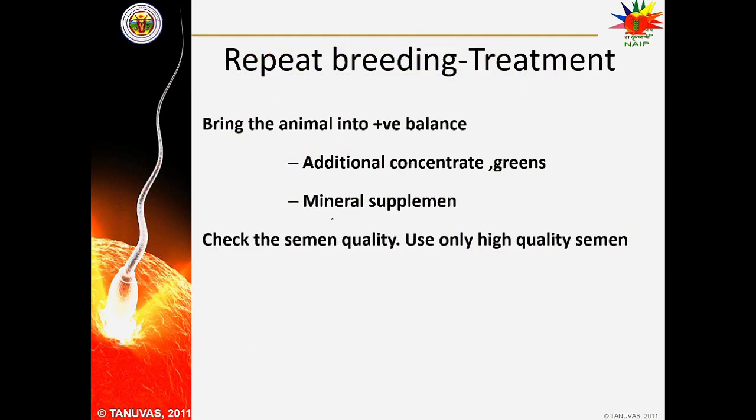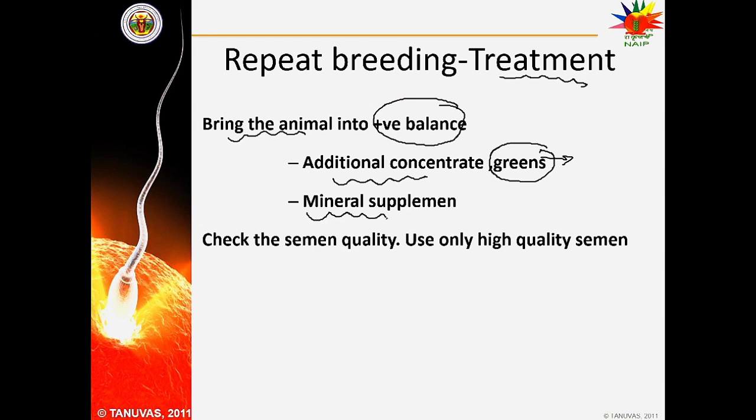Now let's discuss the treatment of the repeat breeding. We will start with basic things. For example, we have to bring the animal into the positive energy balance by providing additional concentrate or green fodder to the animal. We have to make sure the mineral deficiency is not there. To correct that mineral deficiency, we can also provide mineral supplement.